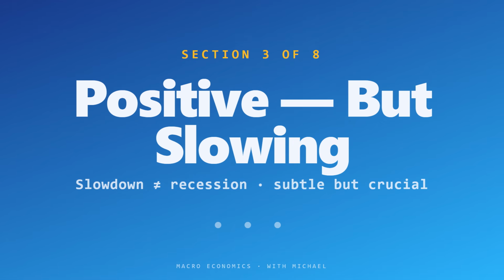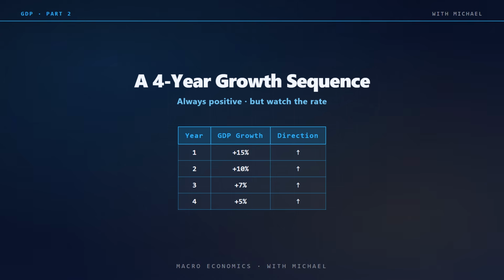Section 3. Positive growth rate, but a problem. Here is a subtle point that confuses many students. Just because GDP is rising does not mean the economy is healthy. Look at this growth rate sequence. Year 1, GDP grew 15%. Year 2, grew 10%. Year 3, grew 7%. Year 4, grew 5%. Every single year, GDP is rising. Always positive growth. Yet something is clearly happening.